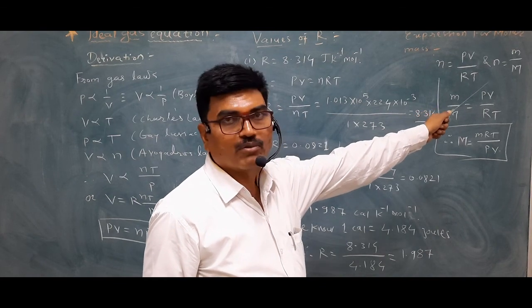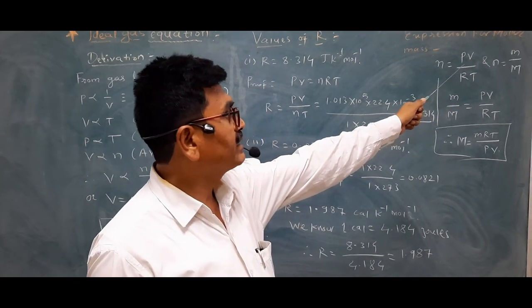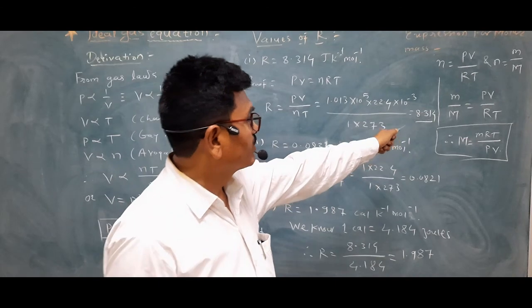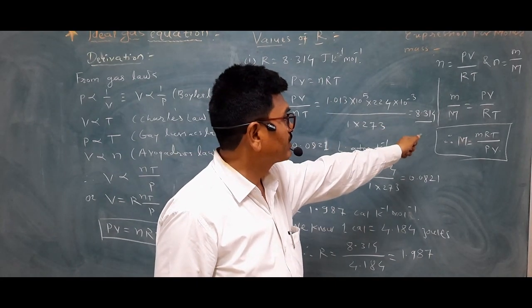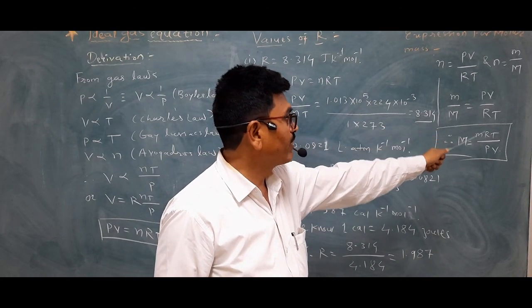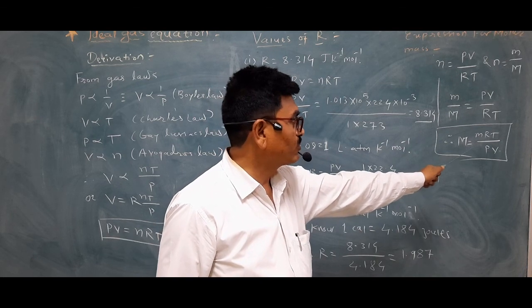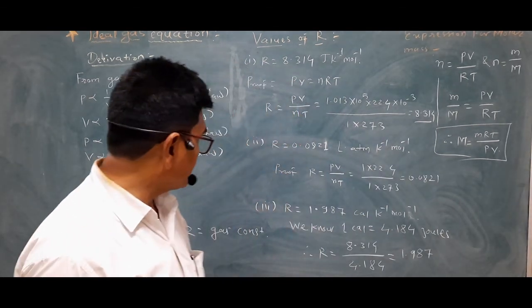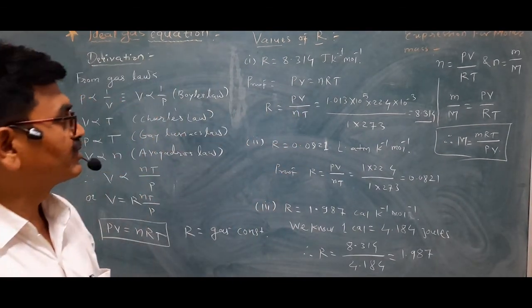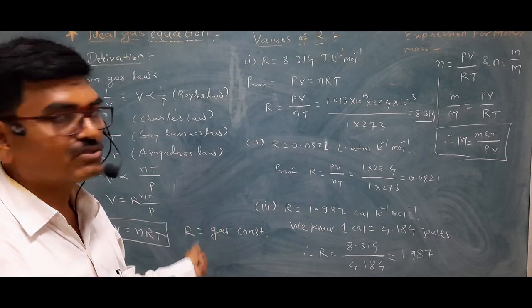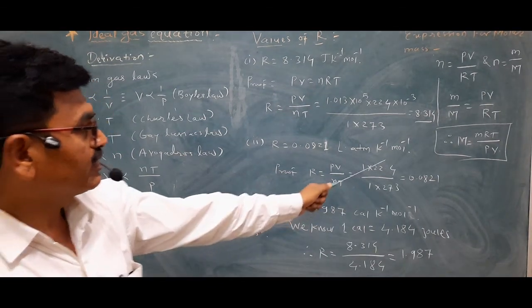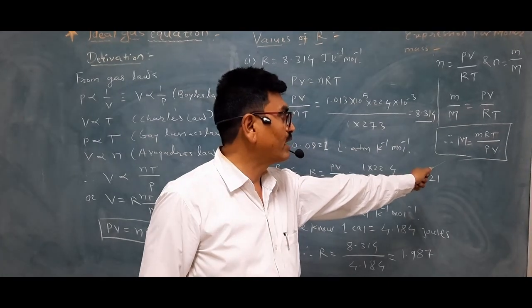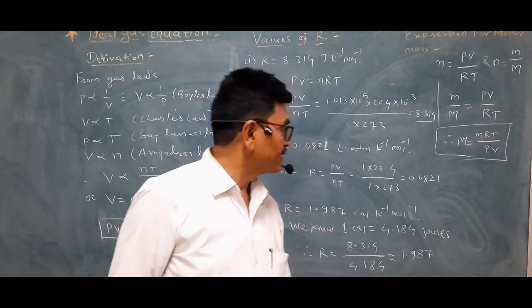We also know the number of moles is equal to mass upon molar mass. So we can write small m upon capital M is equal to PV upon RT, or molar mass is equal to this. This equation is useful to find out the molar mass by knowing all these terms.